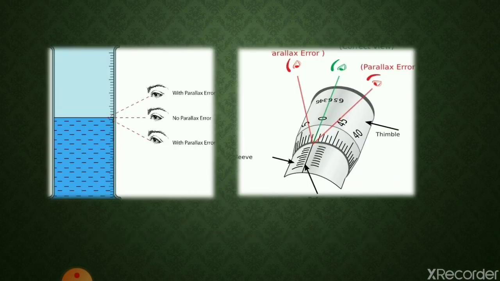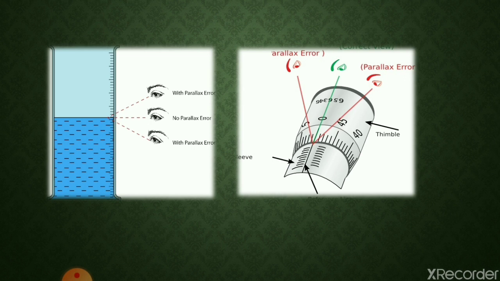Here in this figure you are able to see what the parallax error is. This is a measuring cylinder and there are three positions of the eye. We are observing the readings at the normal, the central eye, and at some angle the two eyes above and below the central eye. The central eye has no parallax error and is reading the actual value, and the two eyes above and below have the parallax error.